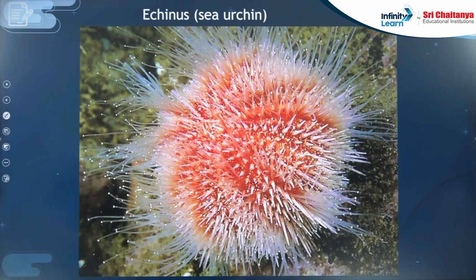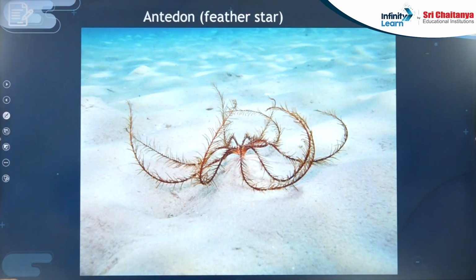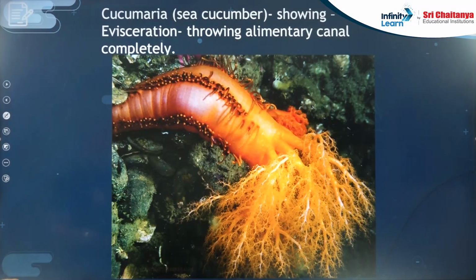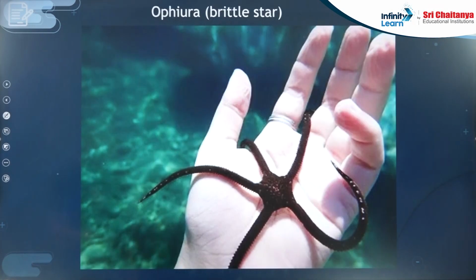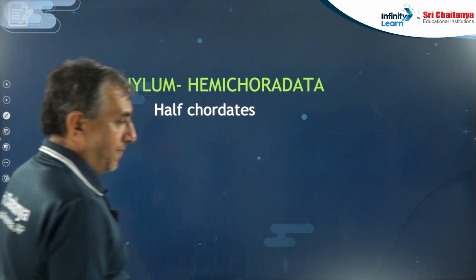Asterias, starfish. Echinus, sea urchin. Getting? Antedon, feather star. Cucumaria, sea cucumber. Ophiura, brittle star. You have to remember these examples.